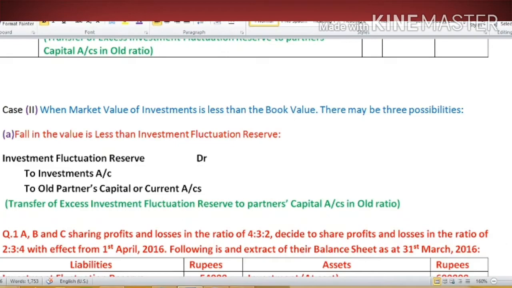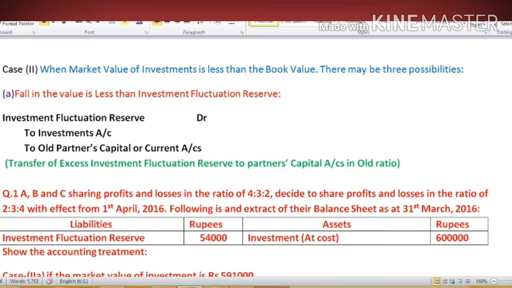So at that time this loss can be settled through this reserve and some amount still remains in the investment fluctuation reserve. Then this remaining amount will be distributed amongst the old partners in old profit sharing ratio. Then what will be our entry? Investment fluctuation reserve account debit to investment account, to old partners' capital or current account. Why have we credited investment account? Because value of investment is decreasing. That is why we will credit it, and this loss we can adjust through investment fluctuation reserve.